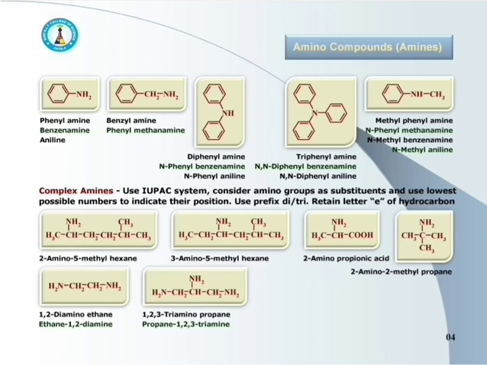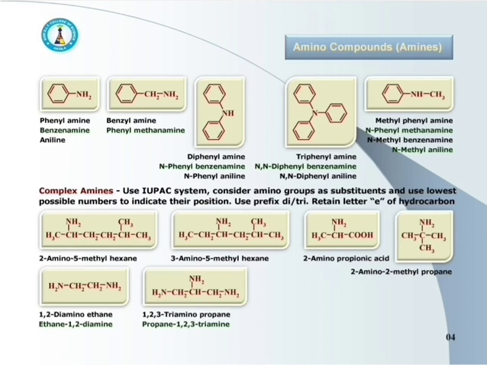If more than one amino group is present, then their positions are specified by giving numbers and prefixes such as di, tri, and these prefixes are attached to the name of amine.